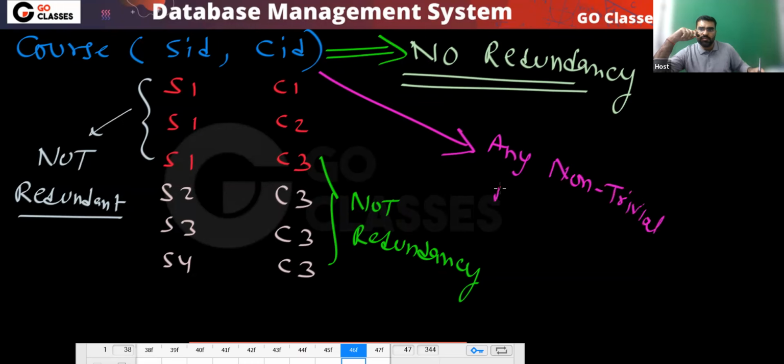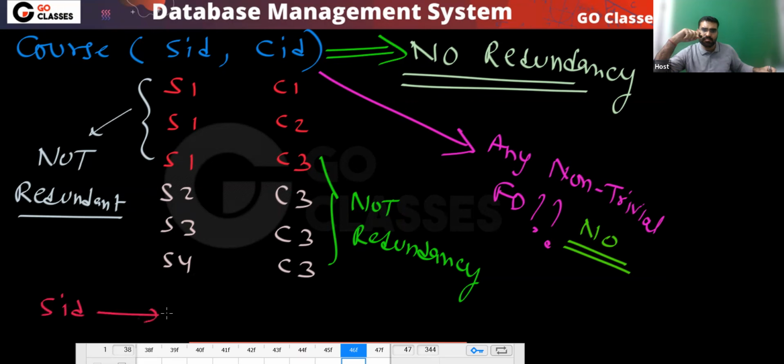Do you have any non-trivial functional dependency? The answer is no. There is no non-trivial functional dependency. Can SID determine CID? No, SID cannot determine CID.